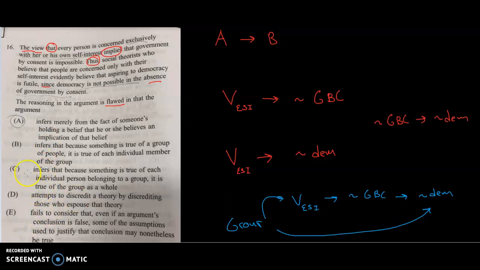Let's go backwards, since we know A is supposed to be the correct answer. Let's just see what happens if we reverse it. E fails to consider that even if an argument's conclusion is false, some of the assumptions used to justify that conclusion may nevertheless be true. But let's just think, don't overthink this.